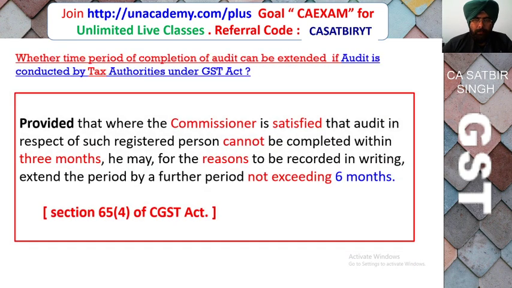So whether the time period of completion of audit can be extended if audit is conducted by the tax authority? Answer is yes. Where the commissioner is satisfied that the audit of the registered person cannot be completed within 3 months, then he will record the reason in writing, and thereafter he will extend for further 6 months. This period can be further extended for 6 months.